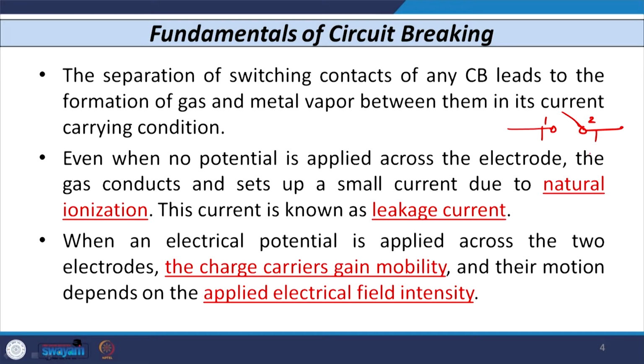So, because of that the natural ionization occurs, and this type of current is known as the leakage current. Its magnitude is very small. Now, whenever you apply the electric potential across the electrode or across the contact of the circuit breaker, then the charge carriers, that means the electron-hole pairs, gain mobility, and the motion of these charges depends on the intensity of the applied electric voltage across the contact of the circuit breaker or across the electrode.